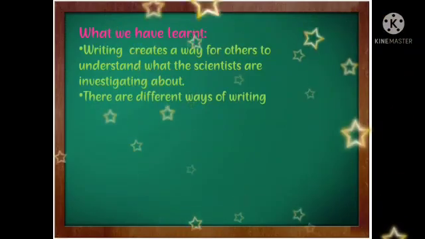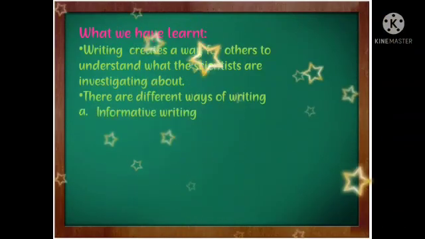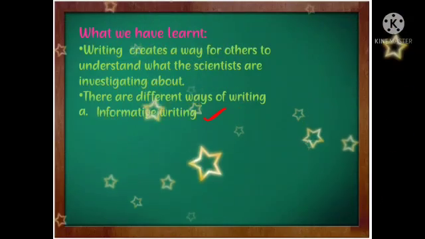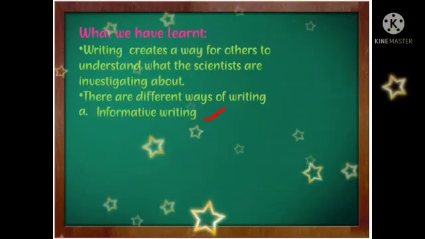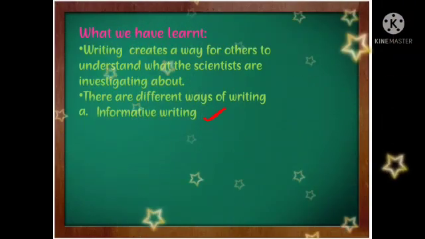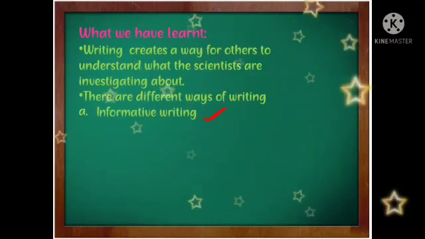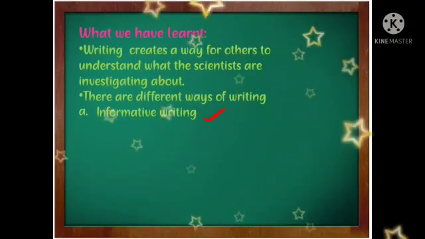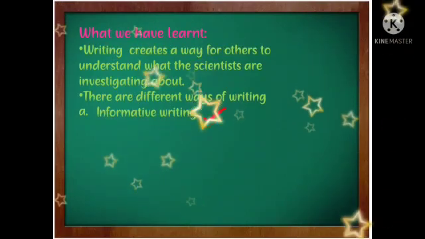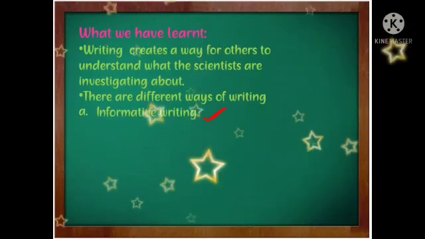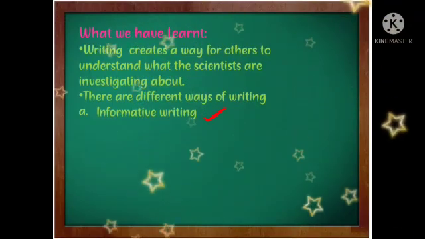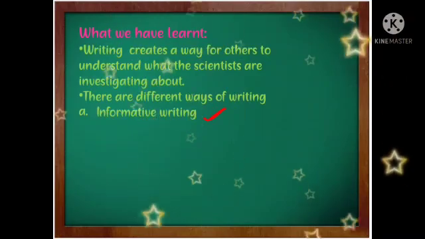And there are different ways of writing. The first one is informative writing. Children, what is this informative writing? In informative writing, the scientists explain each and every detail about their investigation. They write about their observations, inferences and conclusions about what they are investigating. In this method, they completely explain the way of doing an experiment.